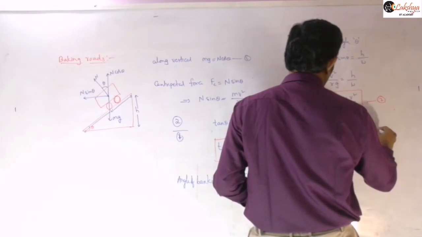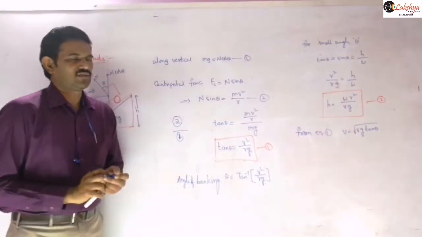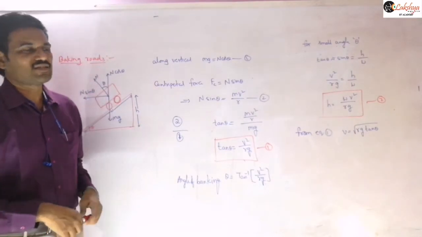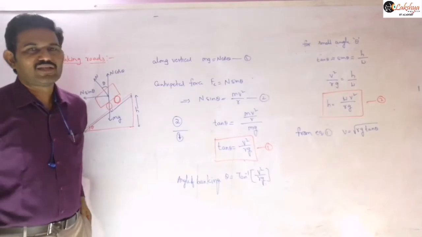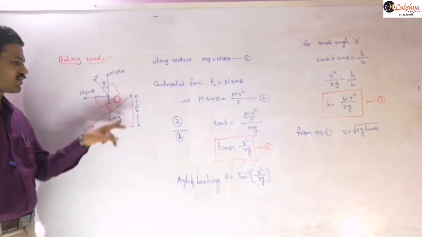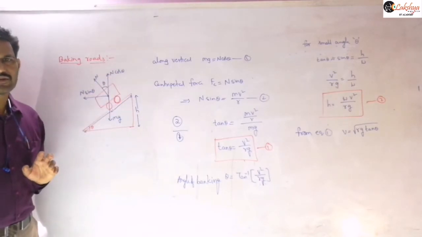When the velocity is more than that or less than that, then frictional force will arise here. When the velocity is equal to this value, there is no friction. That means the requirements are already balanced with each other, and N sin theta will provide the necessary centripetal force.